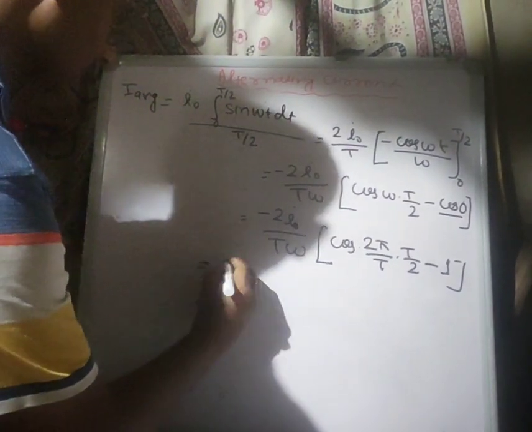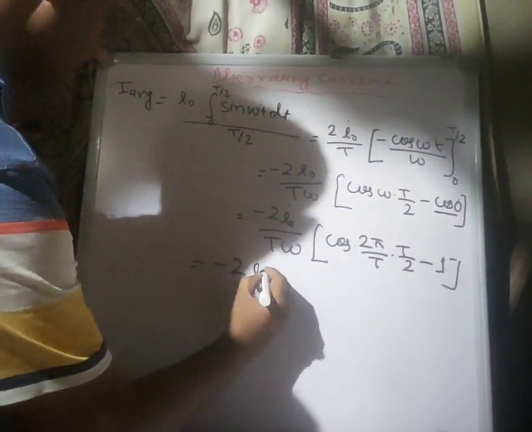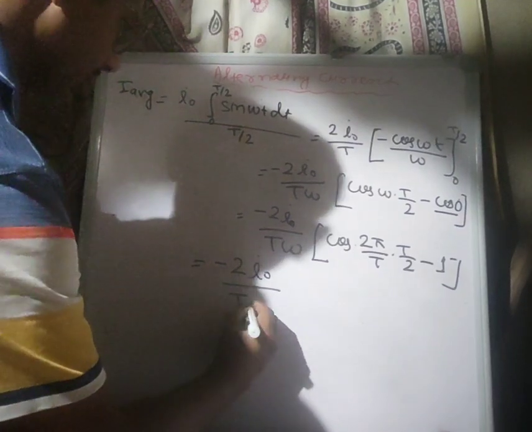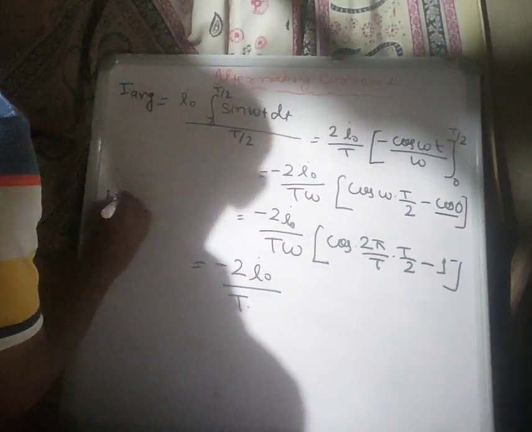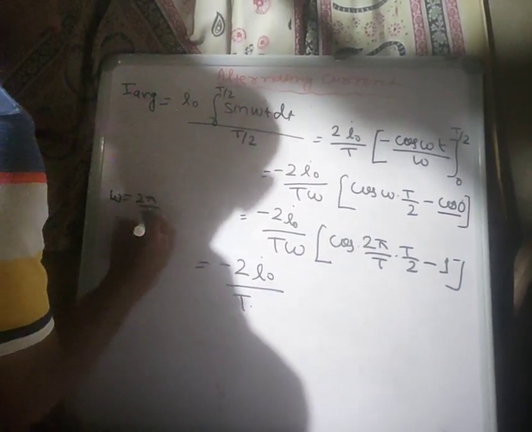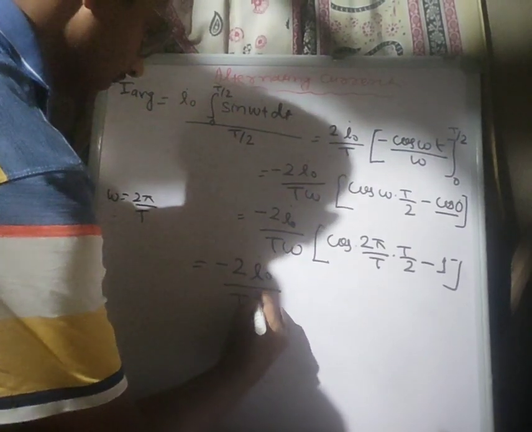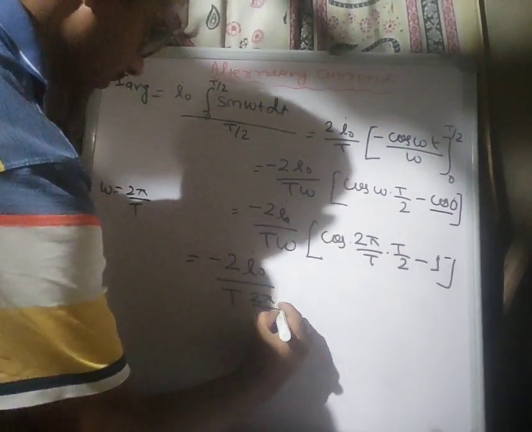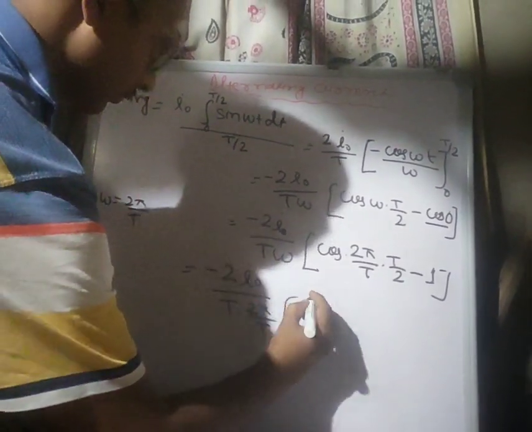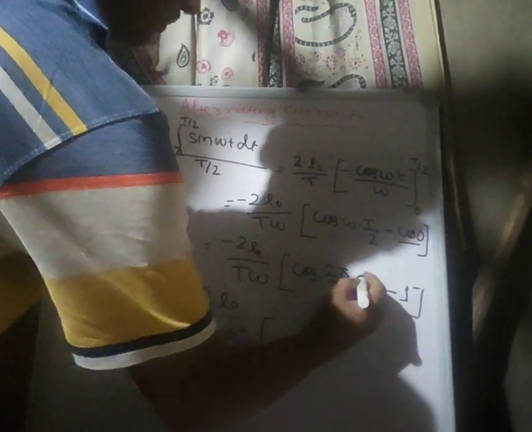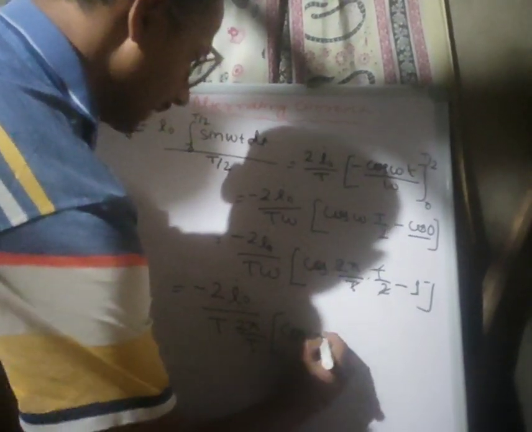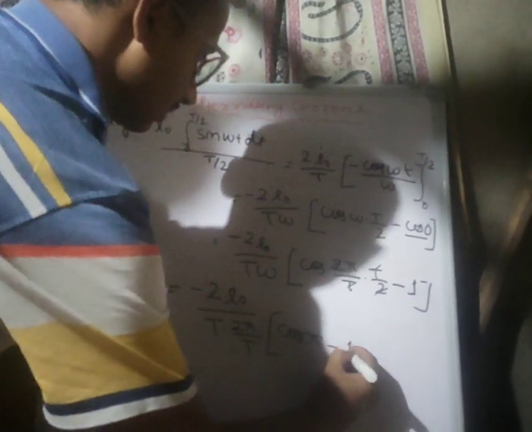So minus 2 I naught upon t, we know that omega equals 2 pi upon t, so here we have 2 pi upon t. We cancel t with t and 2 with 2, and we get cos pi minus 1.